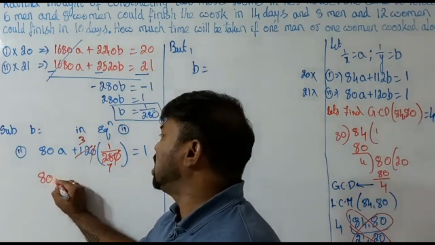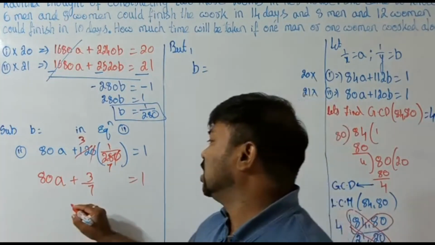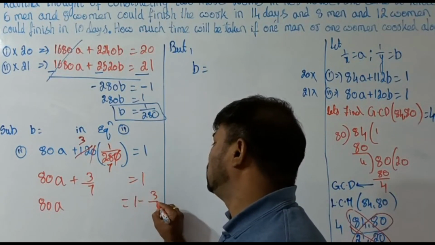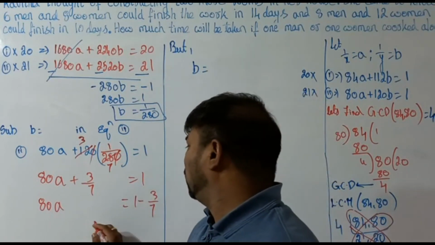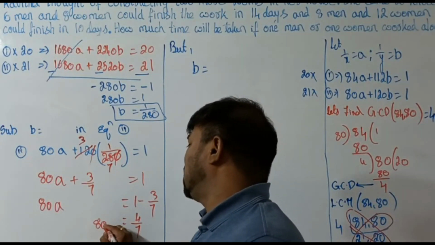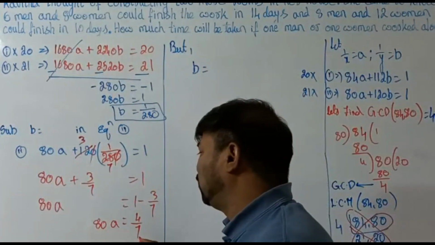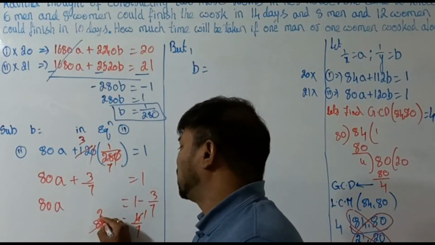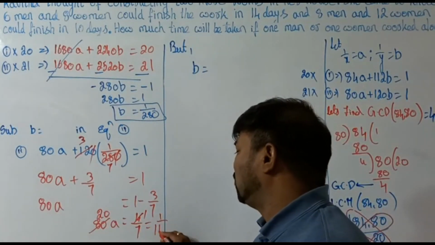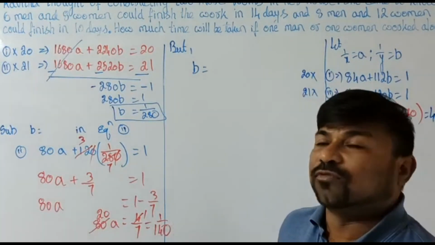So 80a plus 3 by 7 equals 1, and 80a you can get as 1 minus 3 by 7. If you check it out, it's nothing but 4 by 7. 80a we are getting as 4 by 7. Bringing it over, 4 ones are 4 and 4 twenties are 80, so a is 1 by 140. So the a value we are getting is 1 by 140.